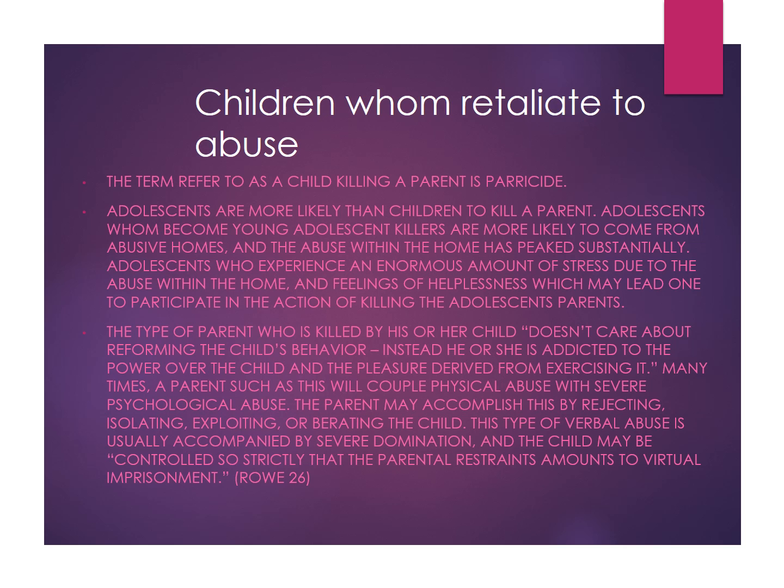The type of parent who is killed by his or her child doesn't care about reforming the child's behavior. Instead, he or she is addicted to the power over the child and the pleasure derived from exercising it. Many times, a parent such as this will couple physical abuse with severe psychological abuse. The parent may accomplish this by rejecting, isolating, exploiting, and betraying the child. This type of verbal abuse is usually accompanied by severe domination, and the child may be controlled so strictly that the parental restrictions amount to virtual imprisonment.